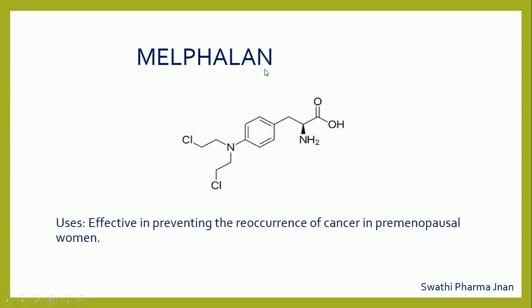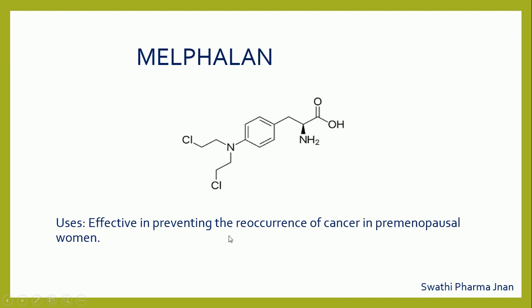Next structure is melphalan. Melphalan structure contains phenyl ring. To this phenyl ring, diethyl chloroamino group is present, and here this side ethyl amine group and carboxylic acid group is attached. That is structure of melphalan.